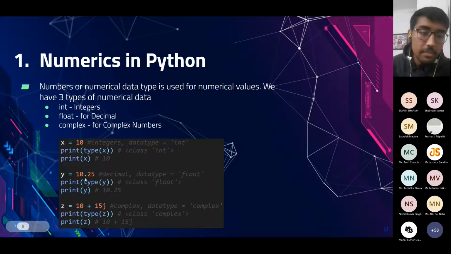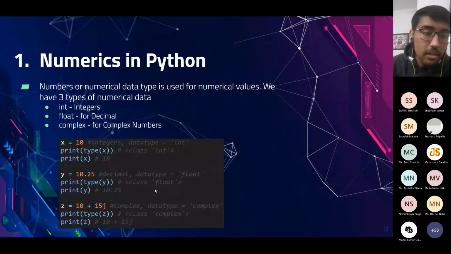And floats have decimal values after the point. In Python or any programming language, the decimal data type is called float. So if we print the type of y, it would return class float.